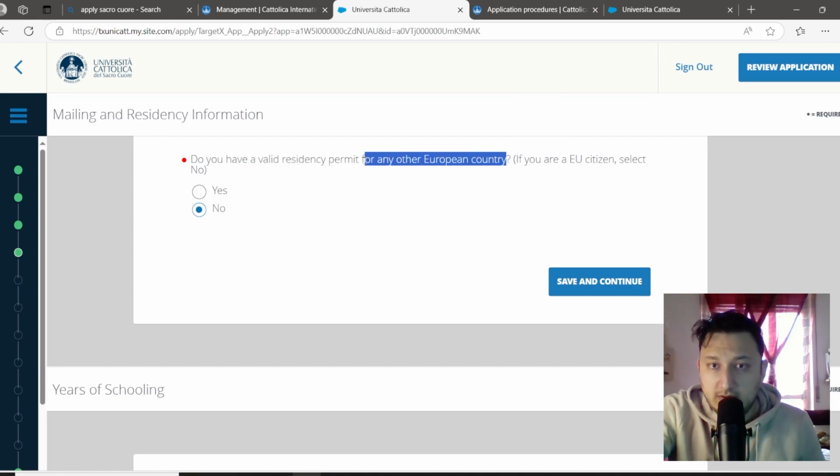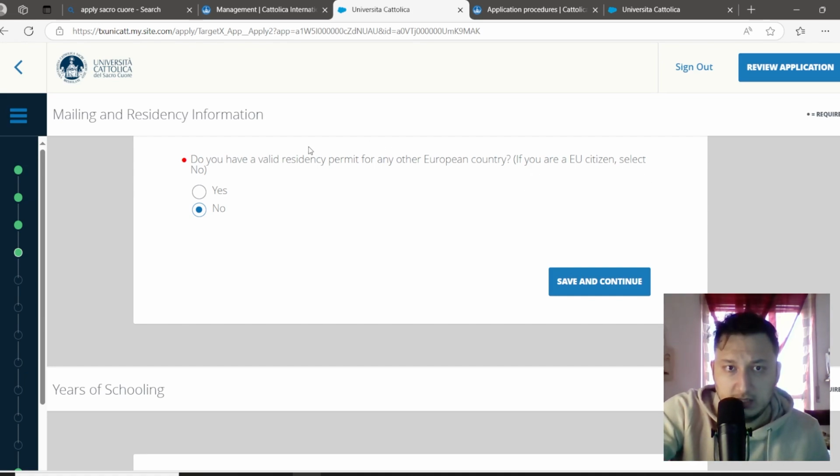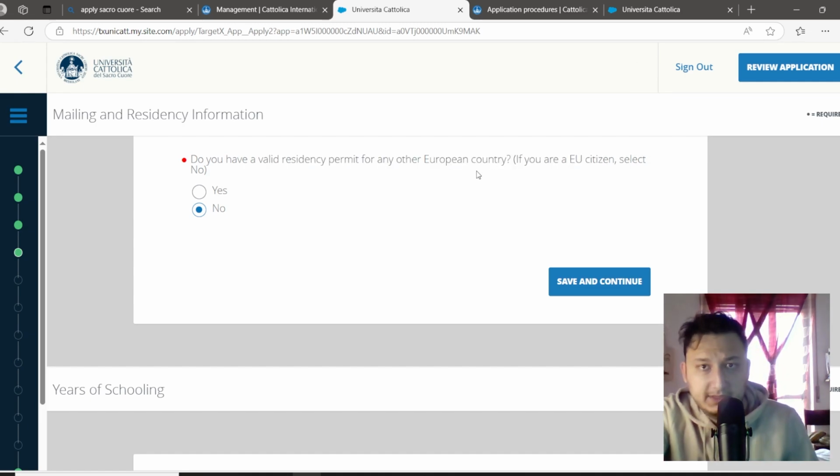If you are from another European country, you should select yes. But if you are non-European, you should select no. What is written here? Do you have a valid residency permit for any other European country? If you are a European citizen, select no. For a non-European citizen it's also the same, it's no.